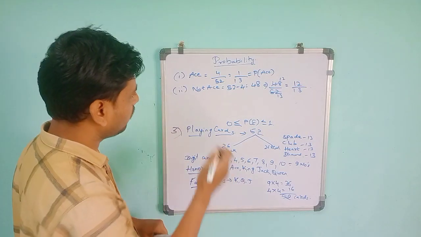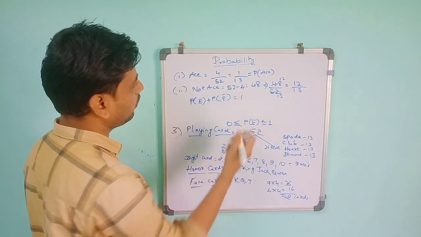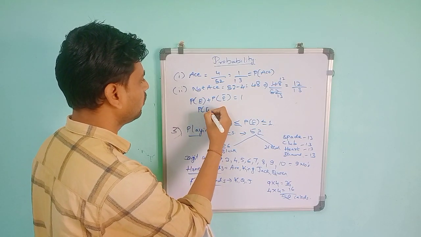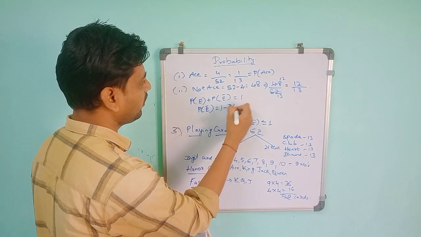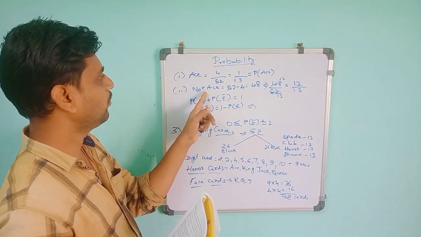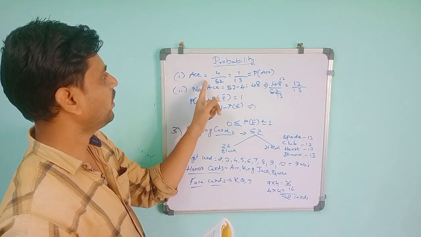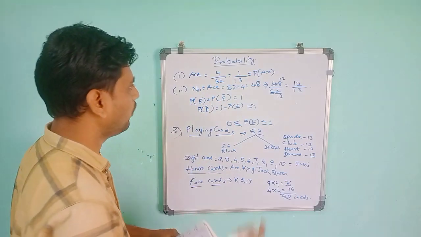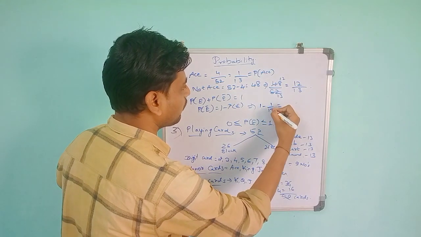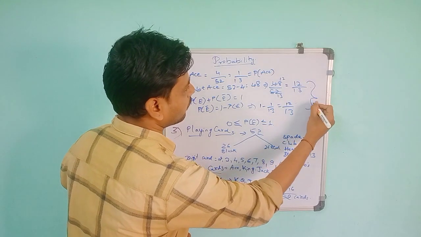Same like this, you can do it with the formula, that is P of E plus P of E bar is equal to 1. It means the reverse of the first one. So we get P of E bar is equal to 1 minus P of E. This indicates that if you want to find not ace, we can take the value of 1 minus P of E. P of E means finding the ace probability. We have found the ace probability, that is 1 by 13. So 1 minus 1 by 13 will give you, when there is 1, subtract the numerator from the denominator, that is 13 minus 1 is 12, 12 by 13. These two answers are the same.